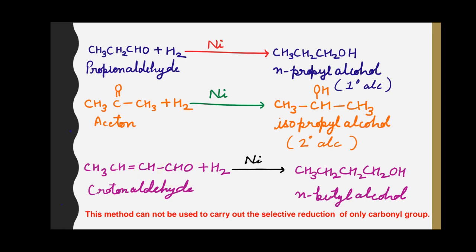When this molecule is catalytically hydrogenated, the double bond also gets reduced, producing n-butyl alcohol. So this method cannot be used to carry out the selective reduction of only the carbonyl group.